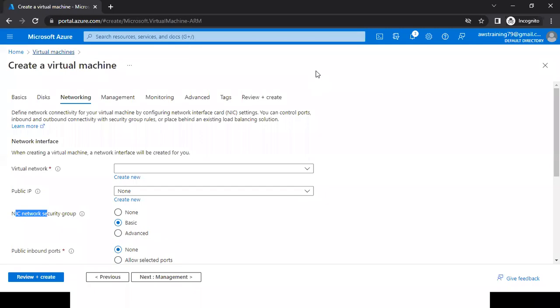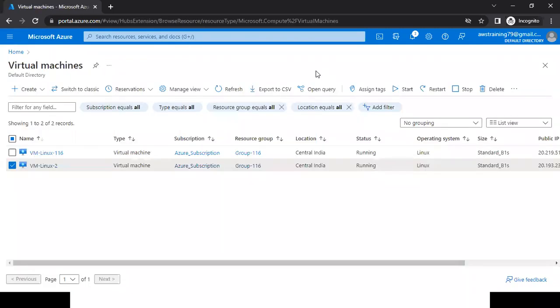Because in some cases we'll create private machines also. Right now I'm creating public machines. In AWS, if you are not enabling SSH, you can use SSM and then connect. Here we have an option that we can disable the SSH port and connect to our machine from the Azure portal by using a Bastion host. For Bastion host, I don't need any third-party terminal. I can directly connect my machines from the Azure portal. Azure is using multiple security layers.